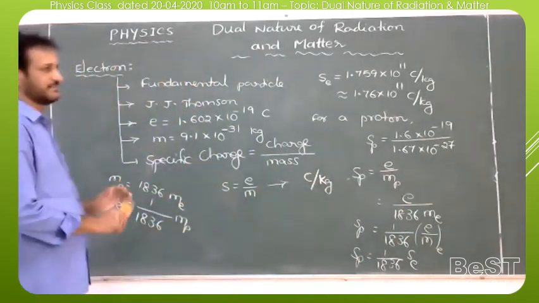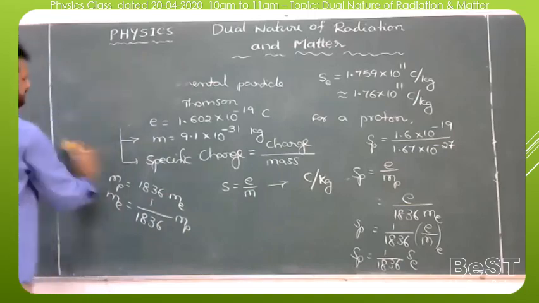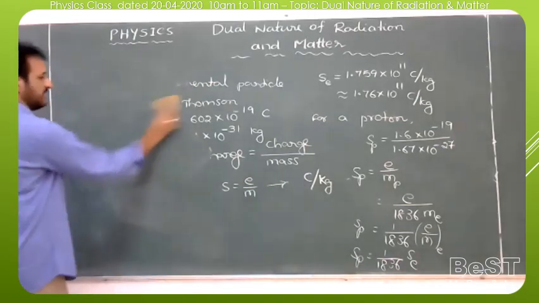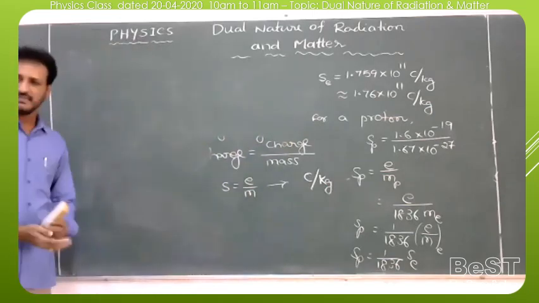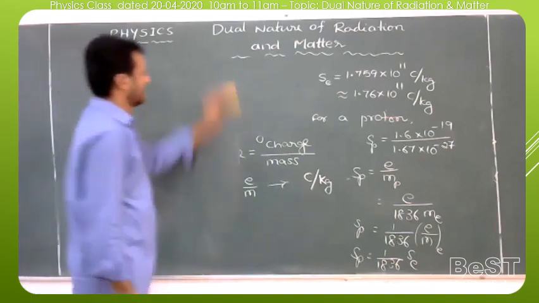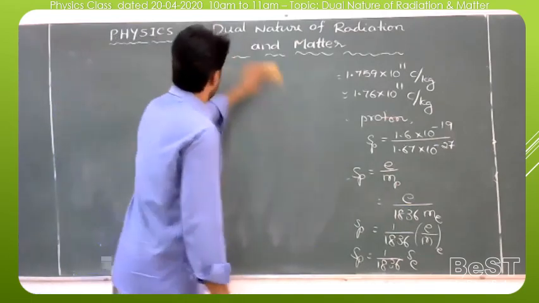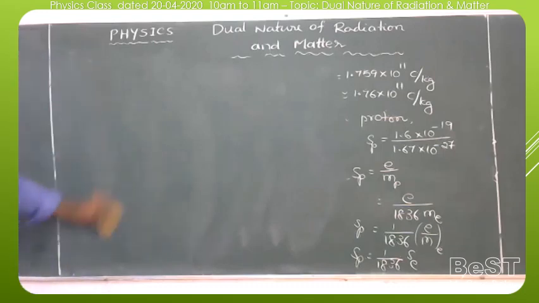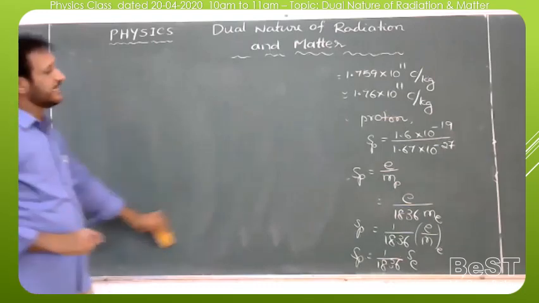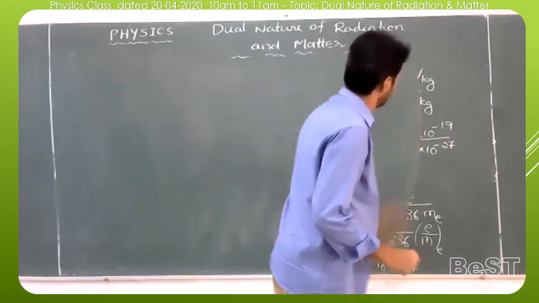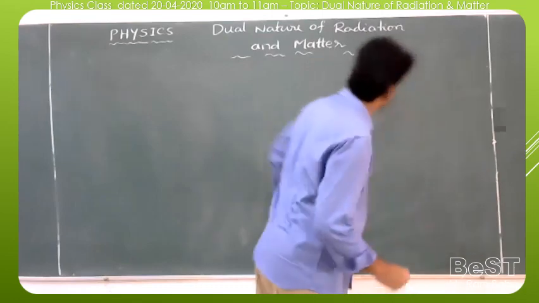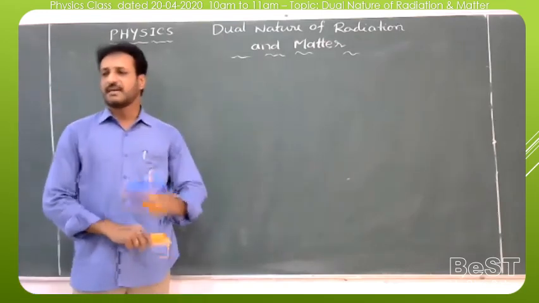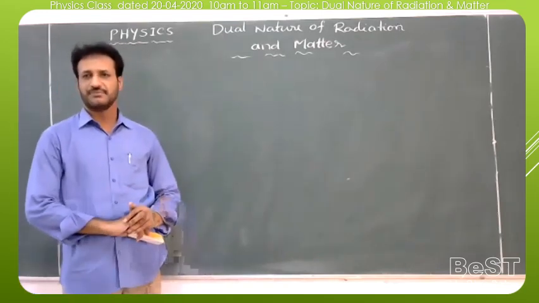This is the specific charge. The electron was discovered by J.J. Thomson, and the specific charge of the electron was also determined by J.J. Thomson. So we can calculate the value like this. In our syllabus the J.J. Thomson experiment is actually not given, but for NEET or JEE purposes questions may be asked. In our regular syllabus, there is no experimental concept; only what the specific charge is, the formula, and the value of the specific charge of the electron should be known.